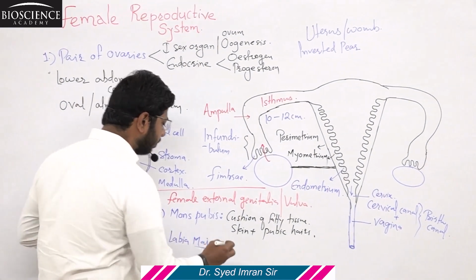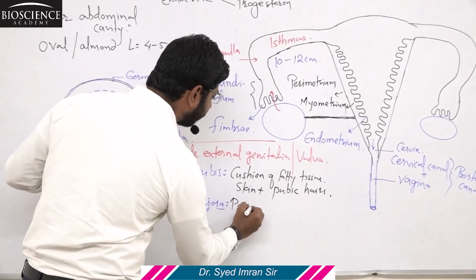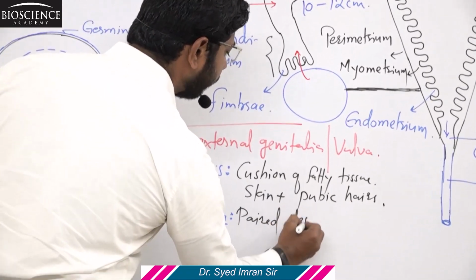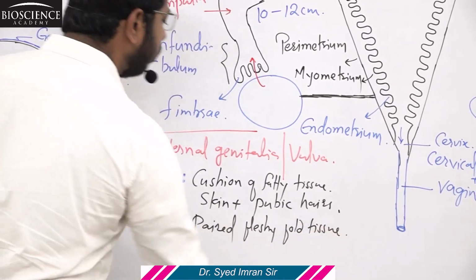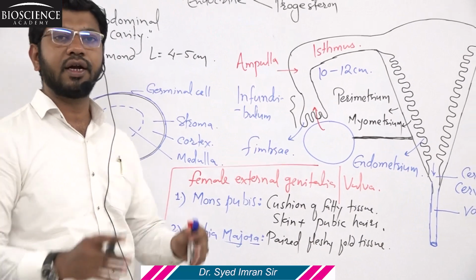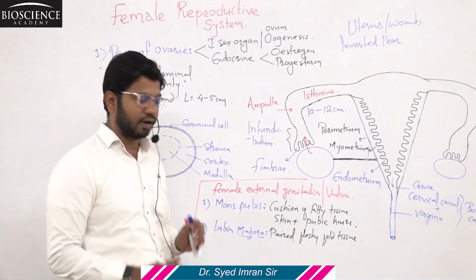So paired means it is 2 in number. Paired fleshy folded tissue extend down from the mons pubis, and it covers the opening of the vagina.